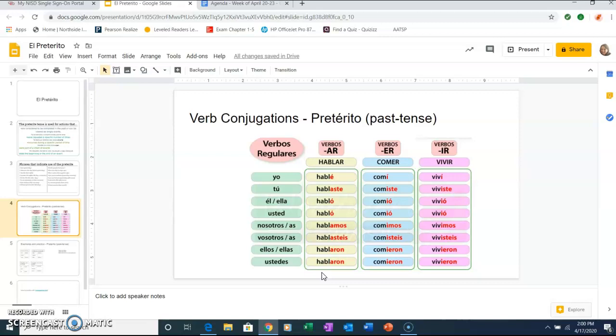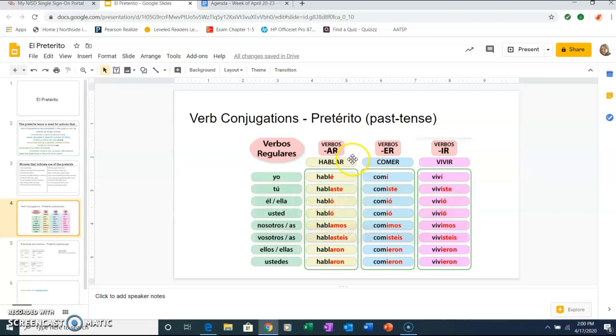There are 2 pronouns that have an accent in the last vowel of the verb, and it's the pronoun yo, and the pronoun él, ella, usted. Usually, when we conjugate these verbs, we group these 3 because they always have the same ending, okay?